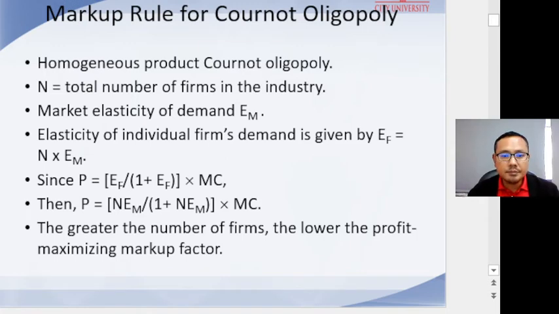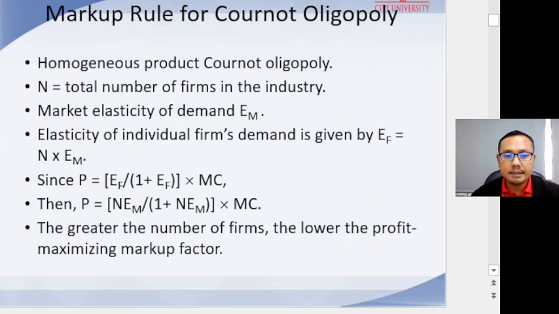In chapter 9 we saw that to maximize profit, a manager of a firm in a Cournot oligopoly produces where marginal revenue equals marginal cost. We also saw how to calculate the profit-maximizing price and quantity given information about demand and cost curves.